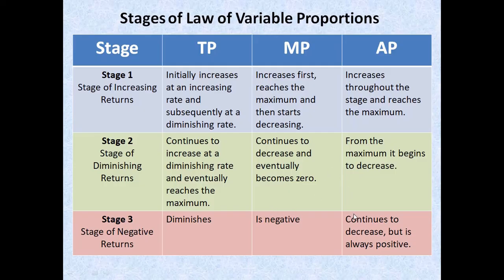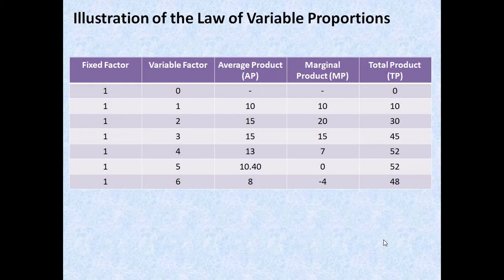So this AP started to fall from the second stage, after reaching the maximum point. So in stage 3 also, AP will continue to decrease, but it will always remain positive, but MP becomes negative.